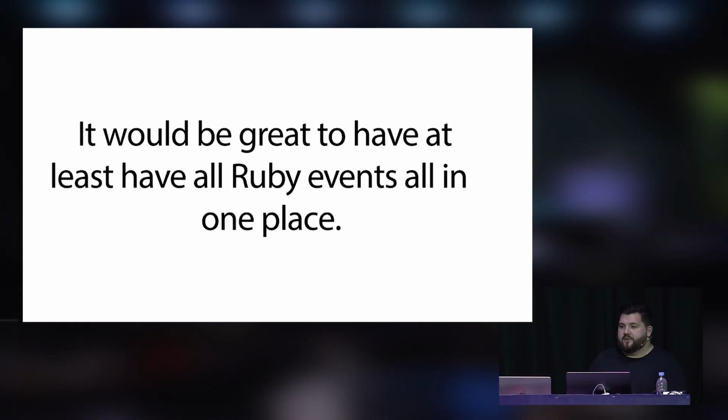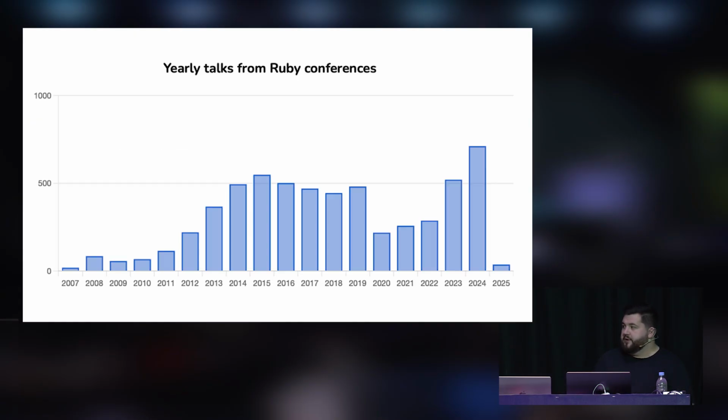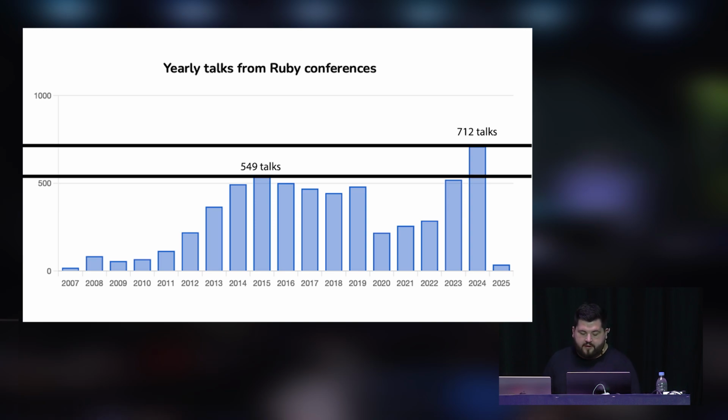But also, if you look at the events that were happening over the last few years or decades, you can see here in 2015, we had the previous all-time high with around 550 talks at Ruby events or Ruby conferences. And in 2023, we barely matched that from back then, but as you can see in 2024, we are on an uptick and are going up. So there's a lot more events happening, there's a lot of stuff happening in the Ruby community, which is why we want to kind of help promote that and help keep that train going.